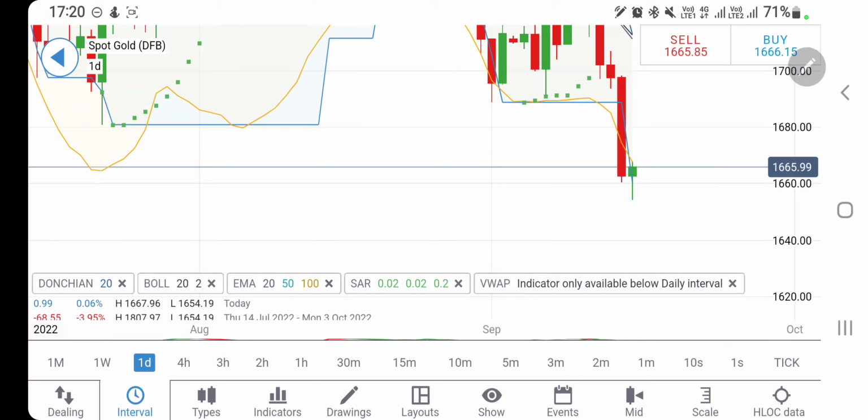It may get support at 1656, 57, very strong support. 1654, because we have seen it earlier getting support. Below 1654 you can again expect it to drop for 1650, 1644, 1640 levels. Take your trades accordingly, take your positions accordingly. And now let's have a look at Nasdaq 100.